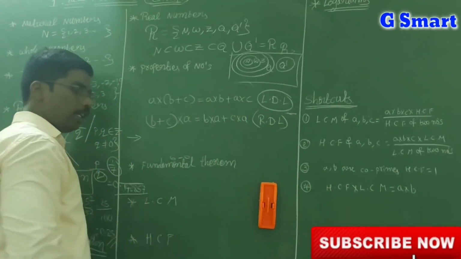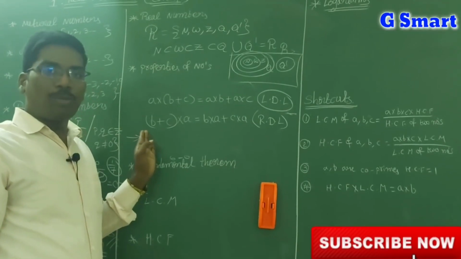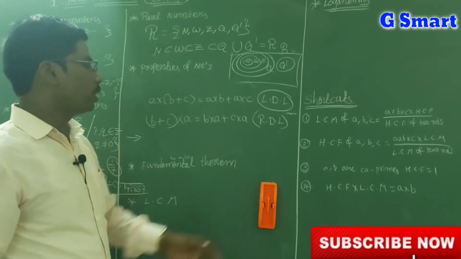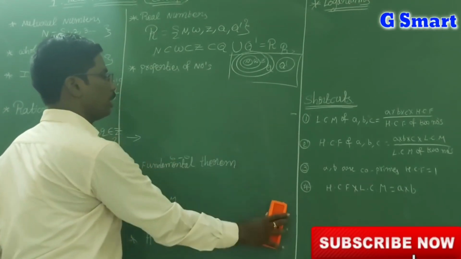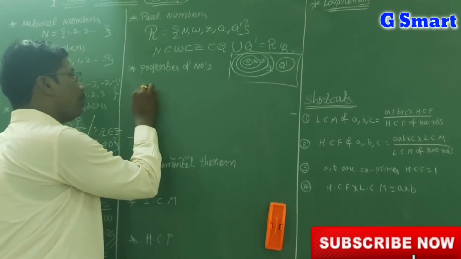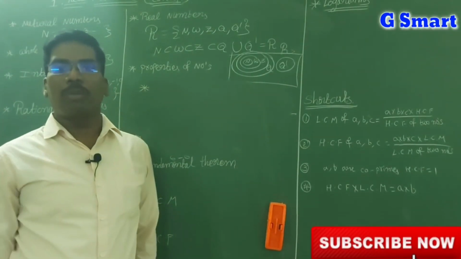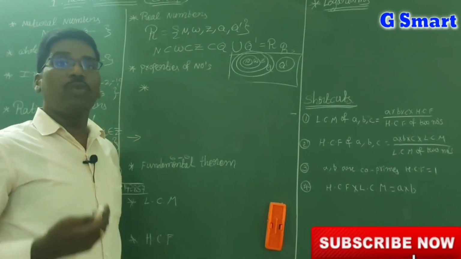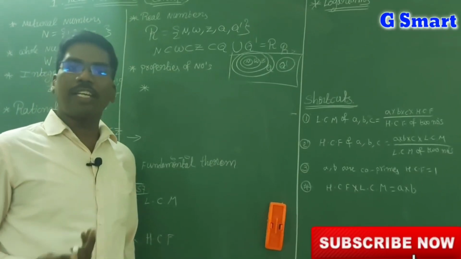And one more thing is there. Prime numbers are there, composite numbers are there, those I will also explain here, which are very important in numbers, because we are dealing with numbers. A prime number is a number which is divisible only by 1 and itself, or a number which has only the factors 1 and itself.